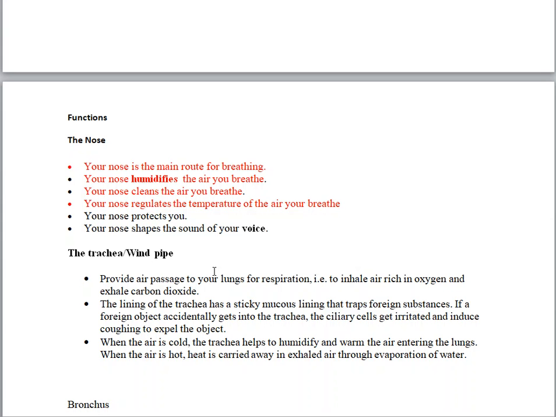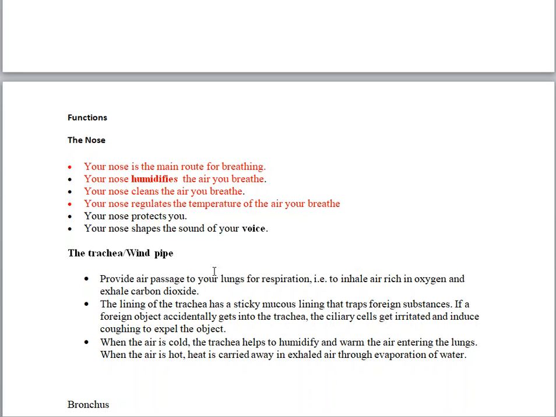So the other one is that in the trachea there's what we call the mucus lining. The same case applies to the nose. We're saying that the nose humidifies the air you breathe. It is because of the mucus that is in the nose. Now, when it comes to the trachea, it also has a mucus lining, and the work of the mucus lining again is to trap foreign substances.